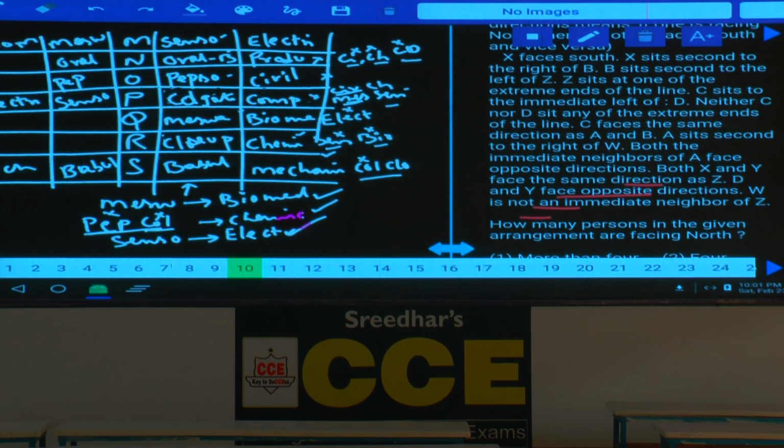8 people. A, B, C, D, W, X, Y, Z are sitting in a straight line equidistant from each other. Some of them are facing south while some of them are facing north. Isn't it? Has completed writing this arrangement?